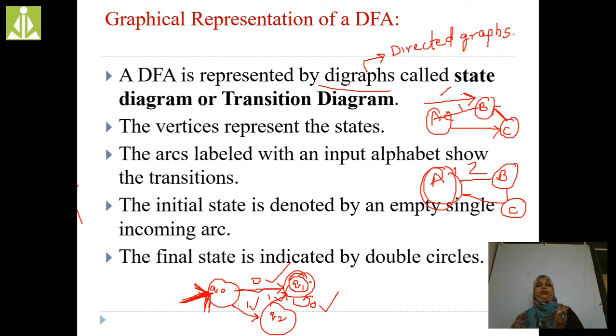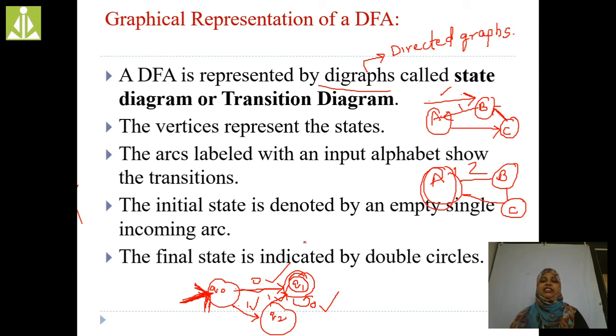This is the graphical representation of DFA. In the graphical representation of DFA, what is the first point? The first point is that every graph is a directed graph. While you are representing the DFA, every graph must be a directed graph. Next point is that all the vertices are represented by the states of the DFA. Now, what is the third point? The edges labeled with the input alphabet show the transitions. Every edge present in the DFA should be labeled with the input alphabet.